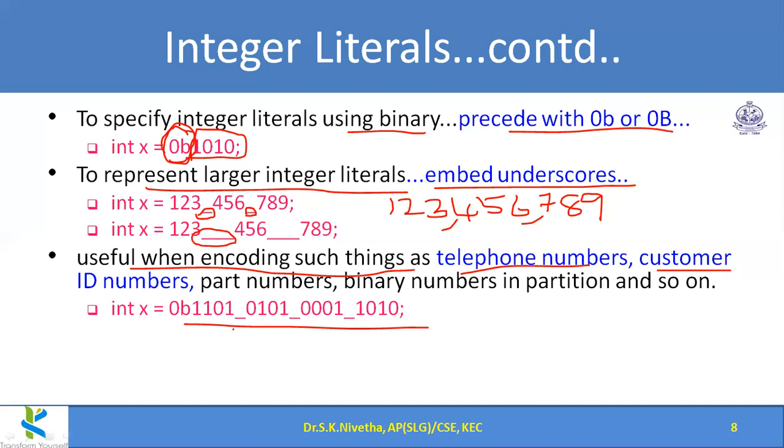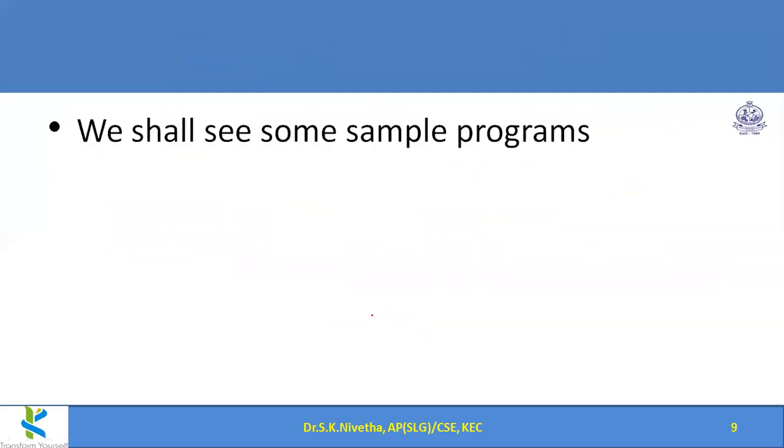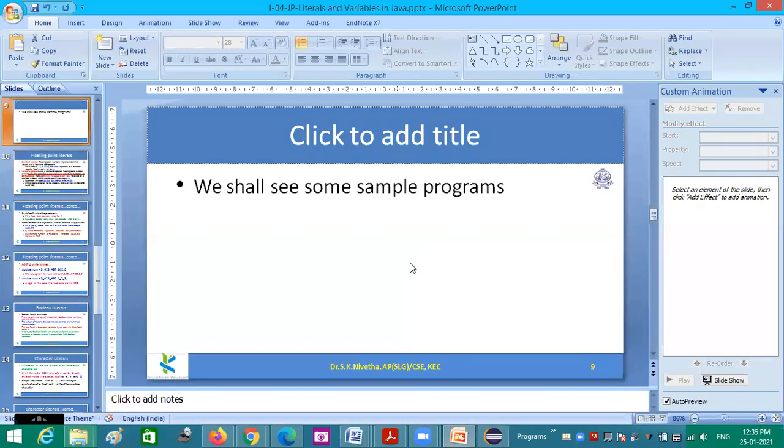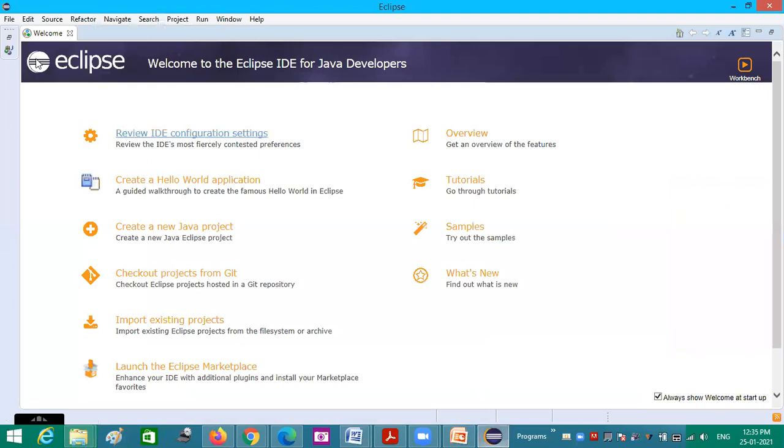So for that also we can use underscores, and the compiler will remove the underscores and take this as a complete single binary value. So these are the ways how we can represent integer literals. Now we shall see some sample programs using these integer literals. Then we shall move on to the next category, floating point literals.